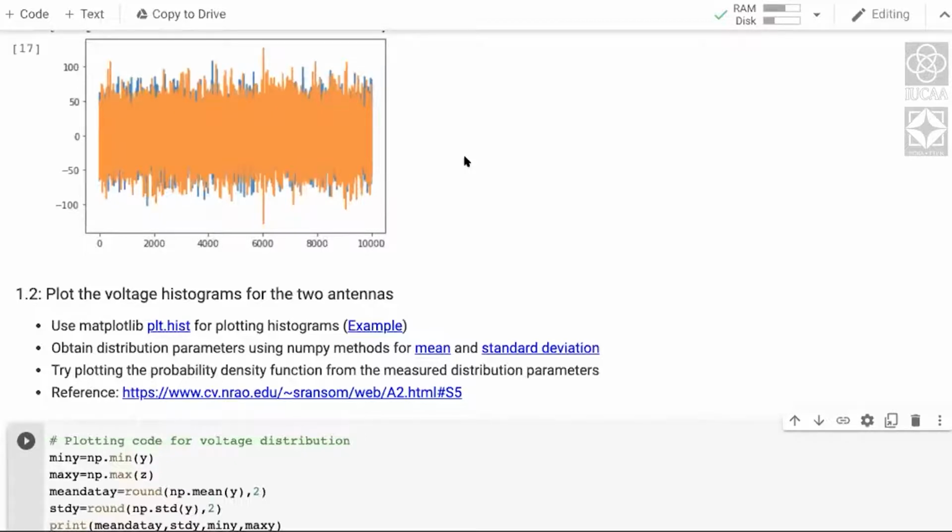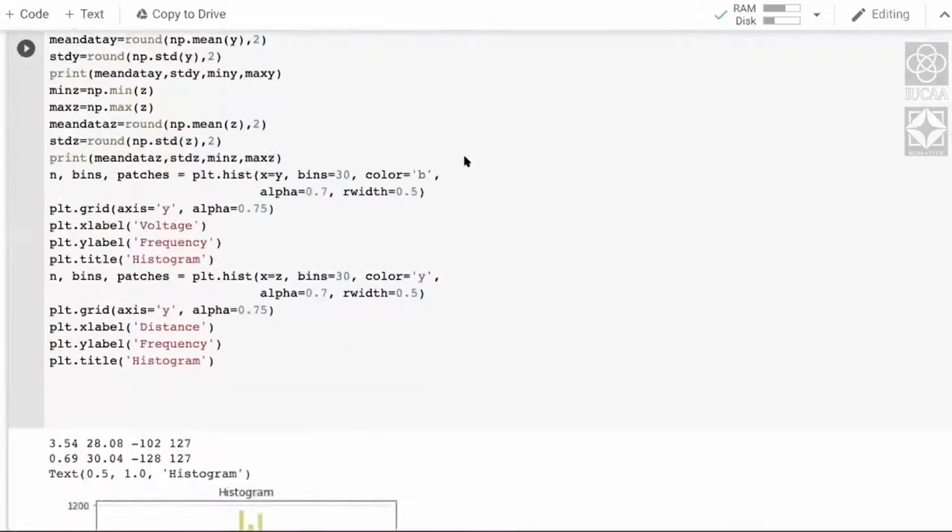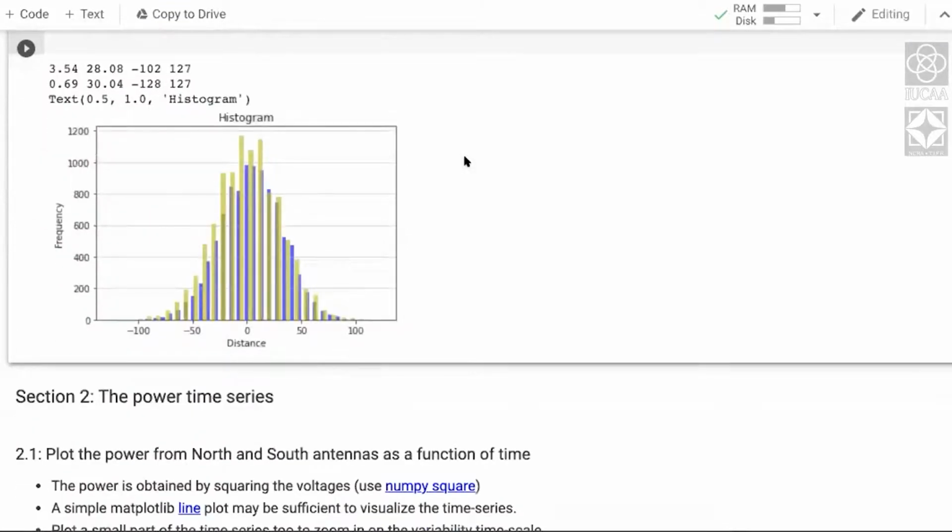Okay. So even though what you see on the screen is pure noise, you can actually look at its statistical characteristics, which is what I think Gitanjali has plotted. So if you can go down to the histogram, that is how it looks. Okay. This is the familiar normal distribution curve, which has a mean of about 0 and a standard deviation of about 40 or 50.